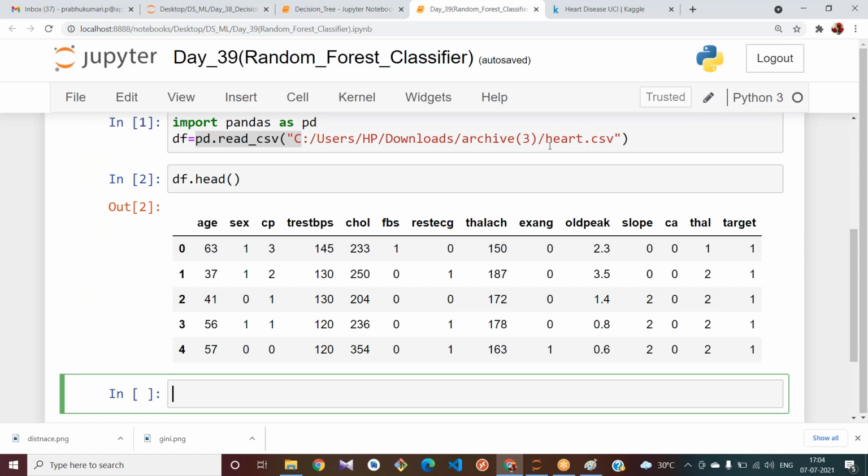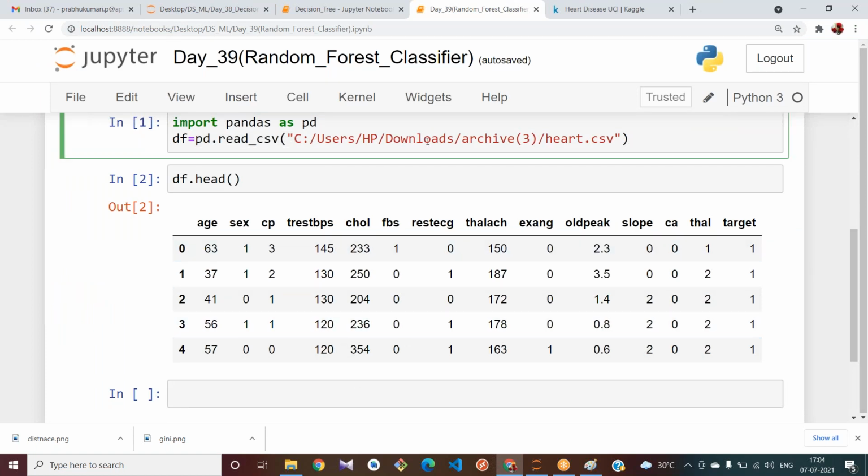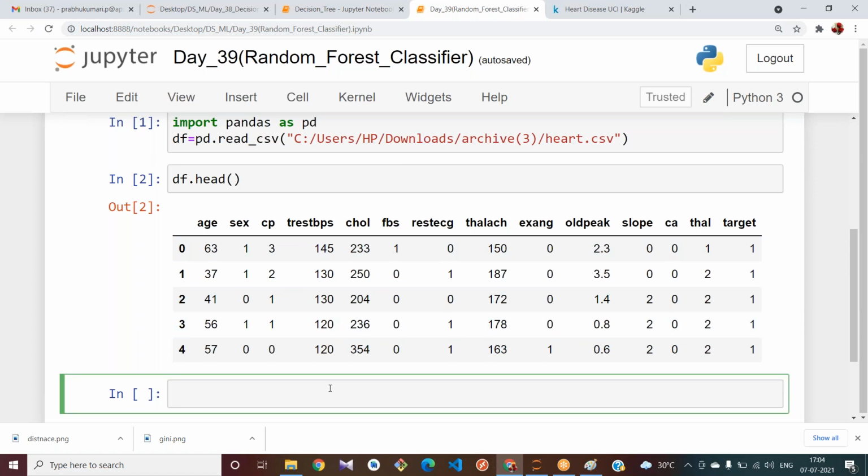See, we have done many algorithms with the same steps: importing our data set, pre-processing your data if needed, selecting your X and Y, splitting your data, and applying the algorithm.